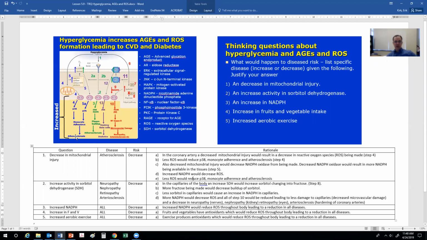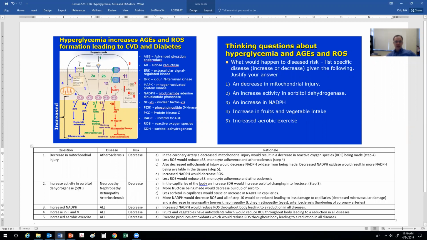coronary artery. Likewise, a decrease in mitochondrial injury will decrease the amount of NADPH oxidase that would be made. And when you have a decrease in the NADPH oxidase, it would mean that you have more NADPH. More NADPH means less reactive oxygen species. Step 5. Less reactive oxygen species reduces P38, reduces monocyte adherence, and would reduce atherosclerosis.